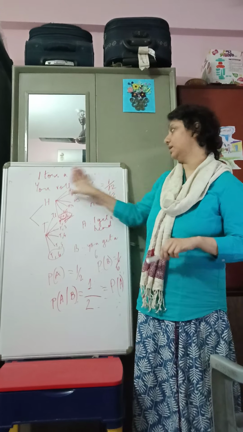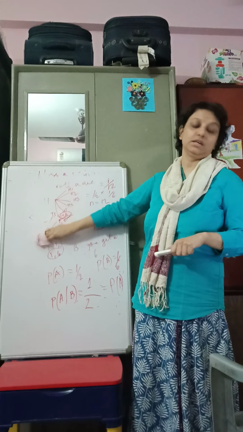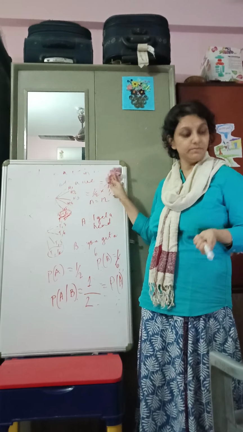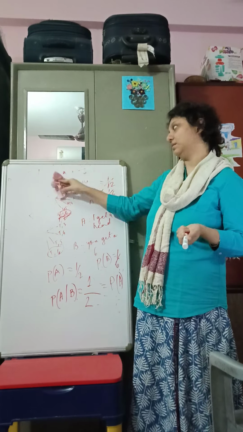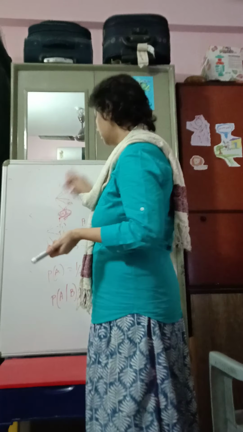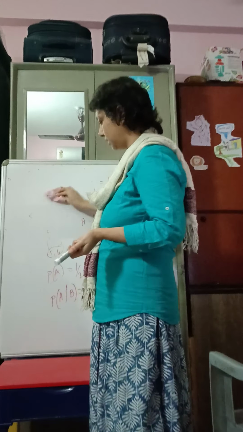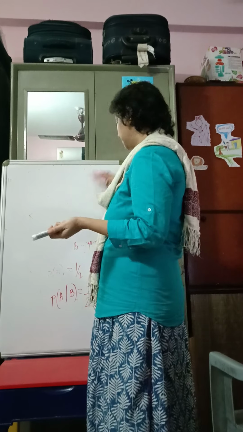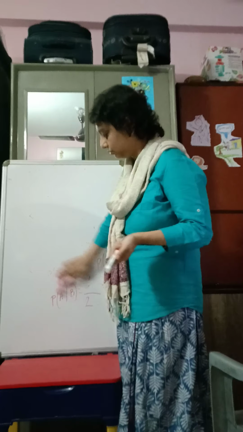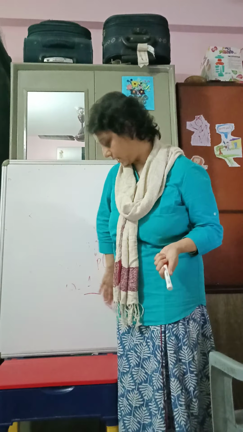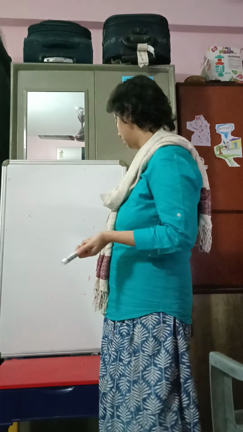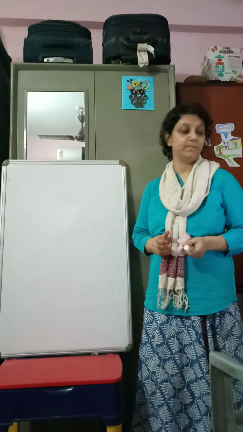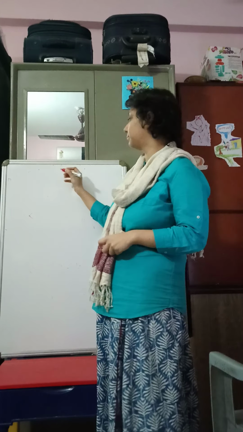Now I come to the last part of it, which is an example of events which are neither mutually exclusive nor independent. So what is an example of that? You can think of your own example. I would give you just one example, but you can think of many others. You can think of your own experiment and then think of events and try and find events which are neither mutually exclusive nor independent. So one would be, suppose I roll a die.